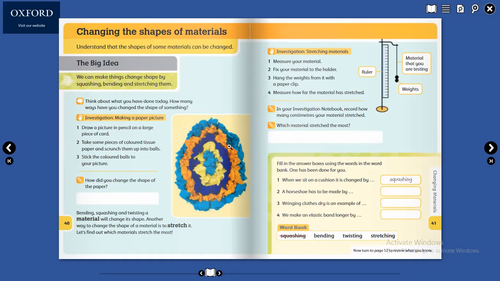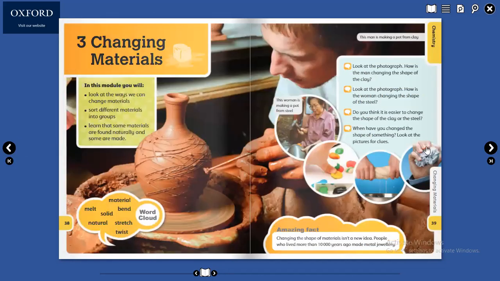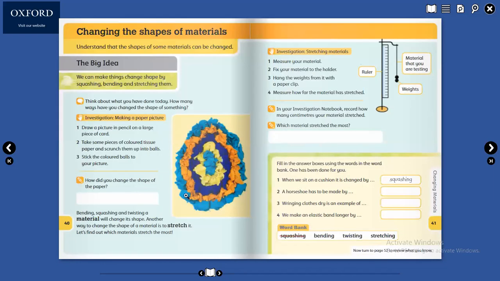Make a picture like this, round, like a circle. Then take the papers and scrunch them, like you can see on this page, like this. Put them like this: blue, then orange, then purple, then yellow, then blue, like this, papers only, so you can make it like this.